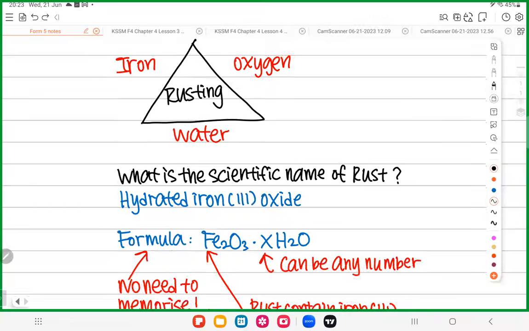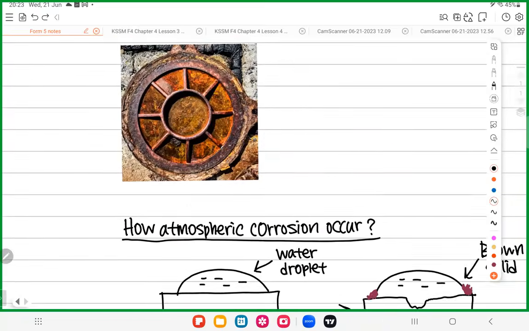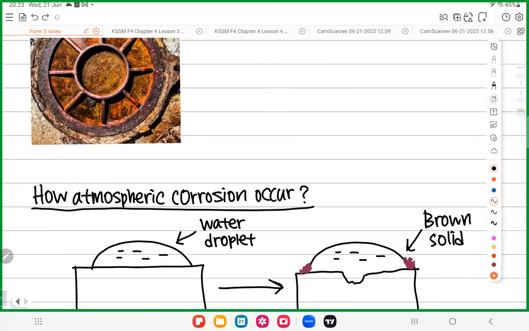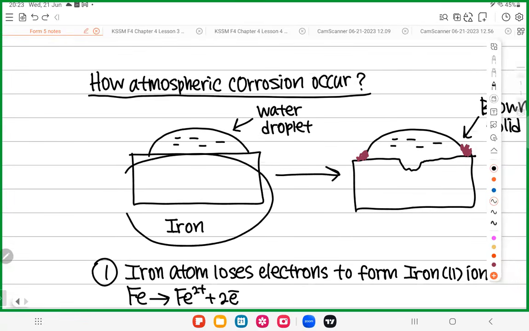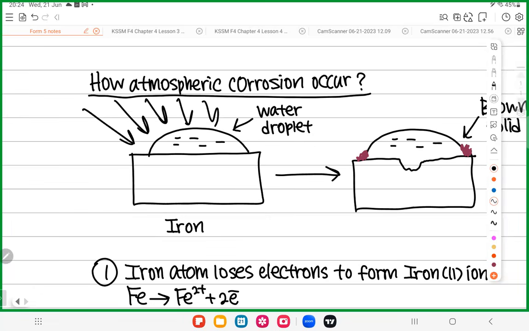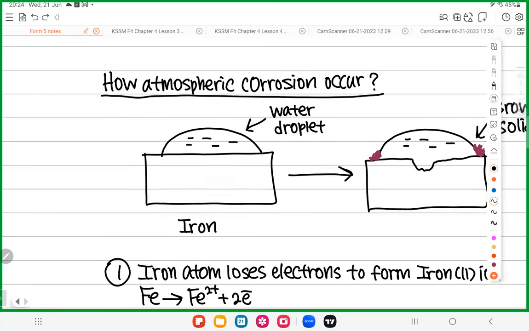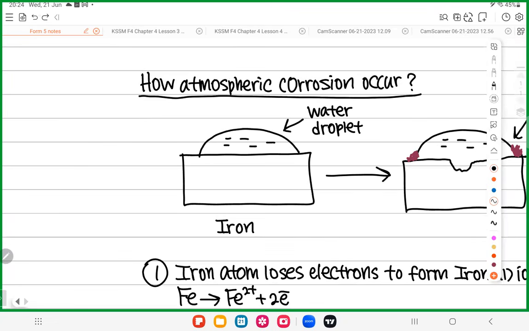Now I want you all to know how atmospheric corrosion occurs. If you want atmospheric corrosion to occur, you must have three things. Number one, this is the iron. Number two, this is the water. Number three, oxygen. Where is the oxygen? Here, surrounding everything, right? This whole thing is exposed to the air. In the air there is oxygen. So you have oxygen in the surroundings. Oxygen is everywhere.